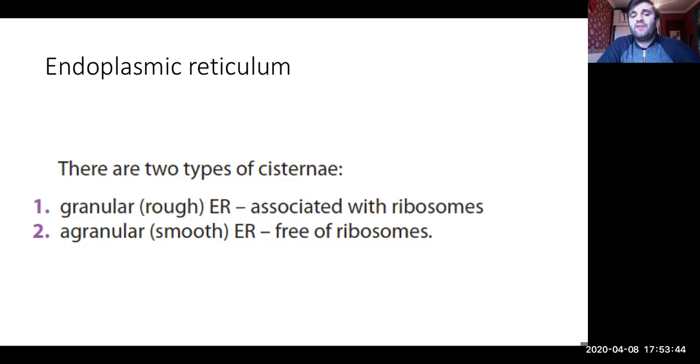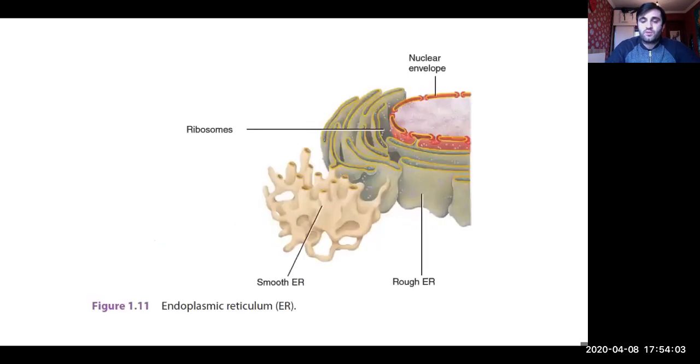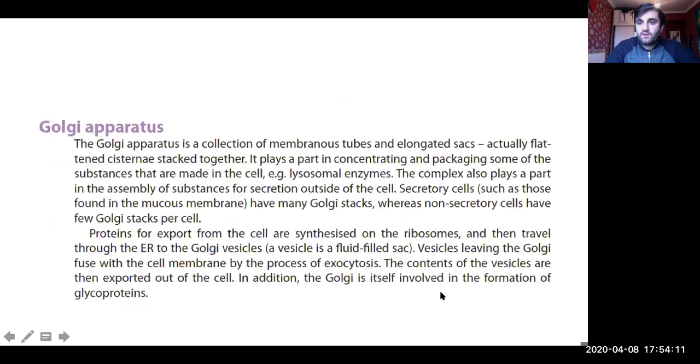This is the granular or rough endoplasmic reticulum, which means that ribosomes are found on the surface, and therefore protein synthesis takes place there. The next one is the agranular, smooth endoplasmic reticulum, where ribosomes are not found. Free of ribosomes, you see, this is smooth, there are no ribosomes, and this is the rough endoplasmic reticulum. You see the ribosomes here.